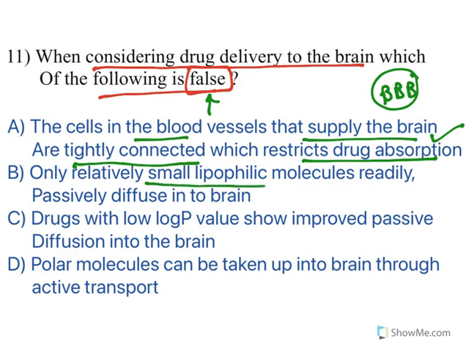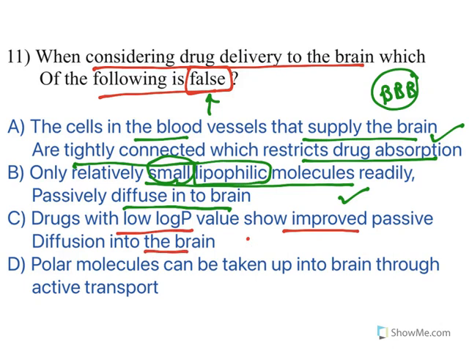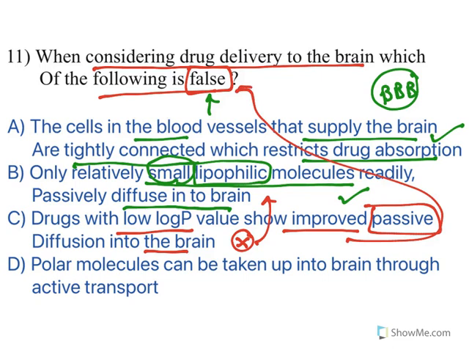Now, only relatively small lipophilic molecules readily passively diffuse into the brain. This is true. Lipophilic small molecules can be passively diffused. Now, the next one, look at this. Drugs with low log P value show improved passive diffusion to the brain. No, this is contradicting the previous statement. Low log P means they are not lipophilic, they are hydrophilic. They cannot pass passively. This is not true, and this is what we are looking for. This statement is false.